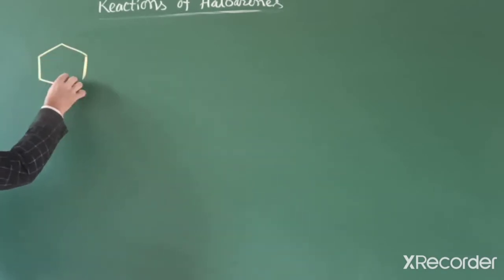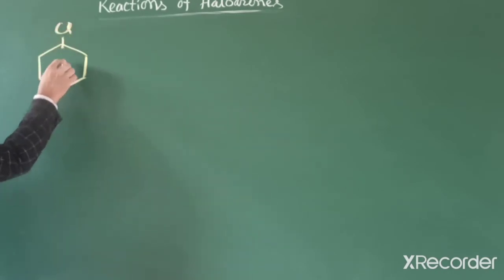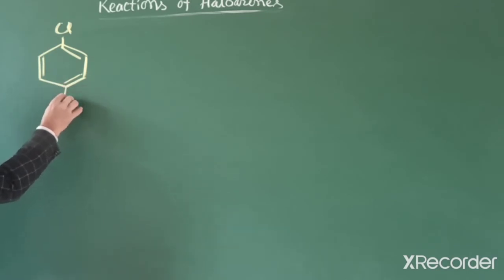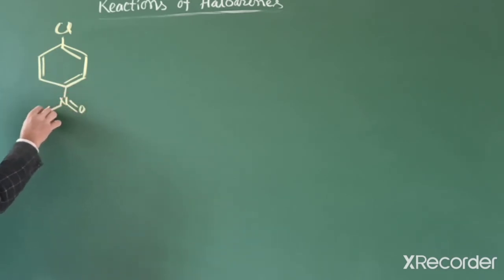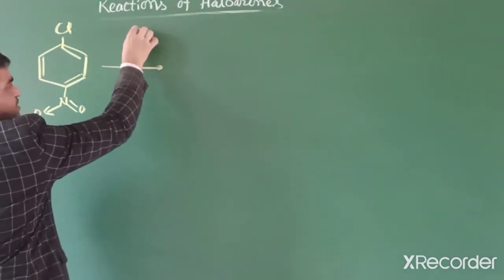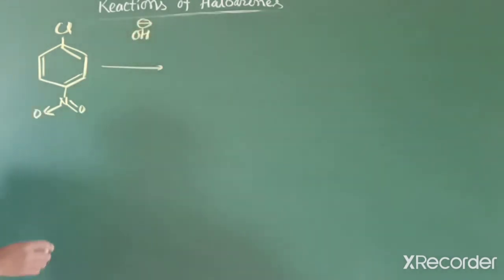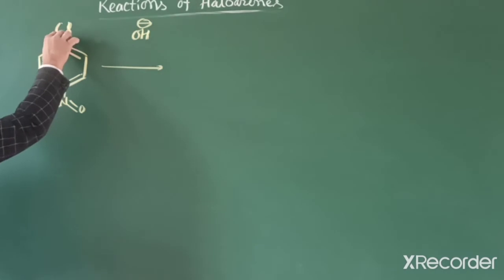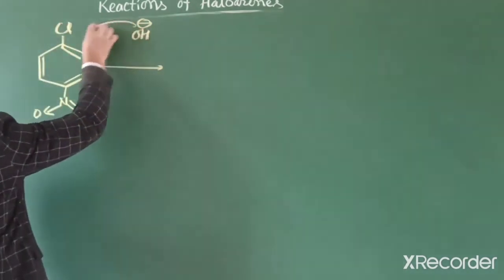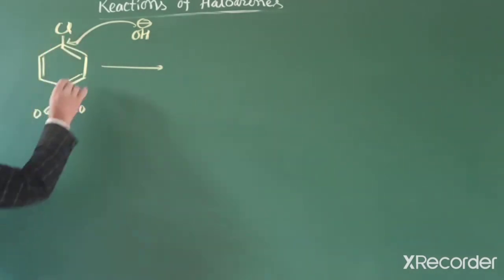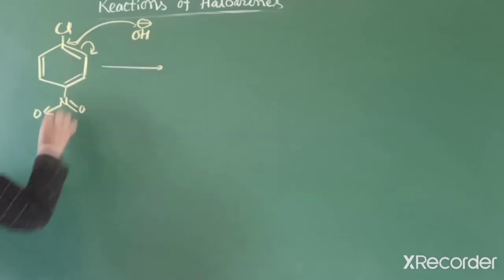Now we write para-nitrochlorobenzene. In this reaction, when any nucleophile attacks, meaning the OH nucleophile, where does it attack? The nucleophile attacks at the positive center, because this chlorine withdraws the electron, so this one is an electropositive center. So what happens? This pi electron moves towards this carbon.